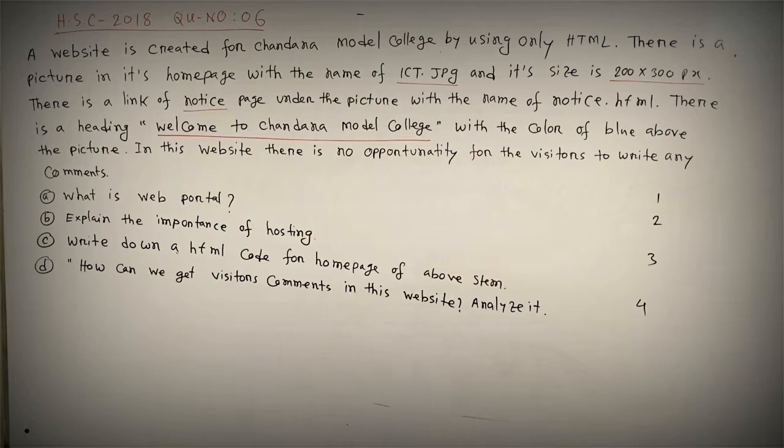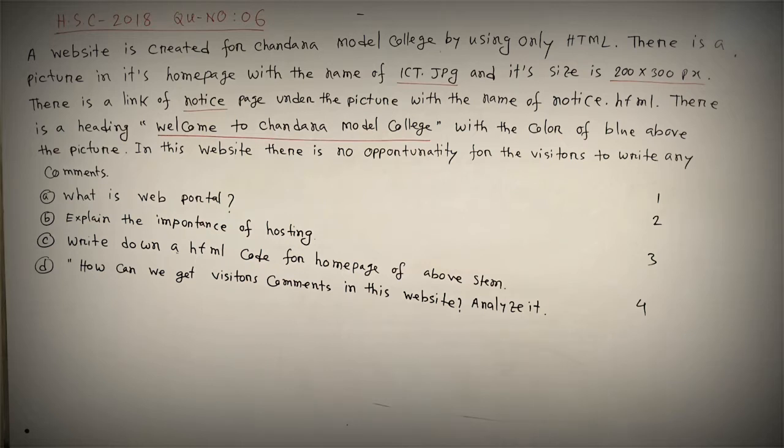A website is created for Chandana Model College by using only HTML. There is a picture on its homepage with the name ict.jpg and its size is 200 into 300 px. There is a link to the notice page under the picture with the name notice.html. There is a heading, Welcome to Chandana Model College, in blue color above the picture. In this website, there is no opportunity for the visitors to write any comments.